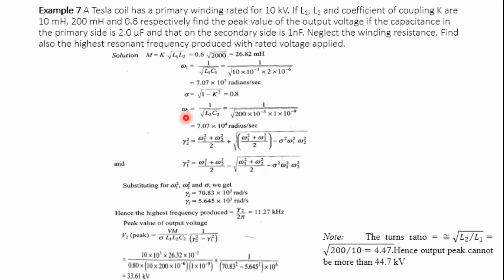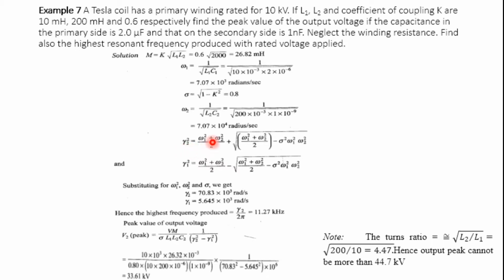Similarly, omega 2 is equal to 1 by root of L2 C2. So substitute these values L2 and C2. You will get 7.07 into 10 to the power 4 radian per second. And so we know the gamma 1 and gamma 2. Gamma 1 you can use for plus and gamma 2 for minus, or either way we can use it.